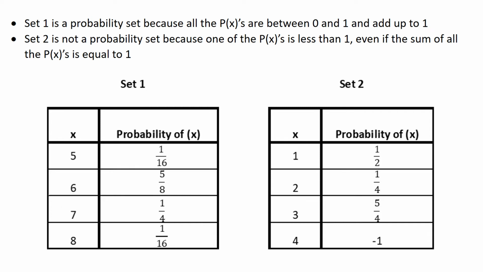And you could say, well, if I add it up, 1/2 plus 1/4, which is 2/4 plus 1/4 is 3/4, plus 5/4 is 8/4, minus 1 is 4/4 or 1. You said this adds up to 1. Yes, but the individual components have values that are less than 0 and greater than 1. So this is why set 2 is not allowed.